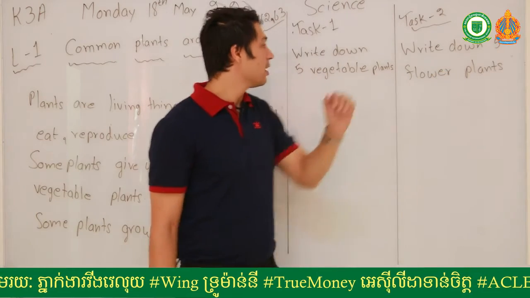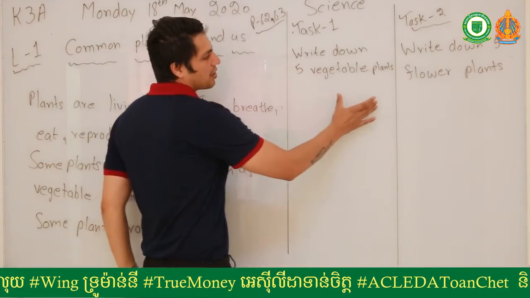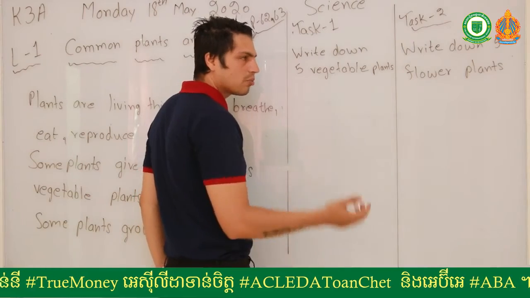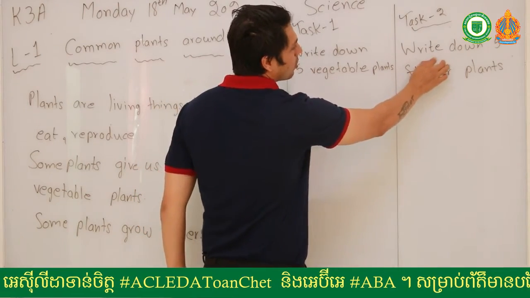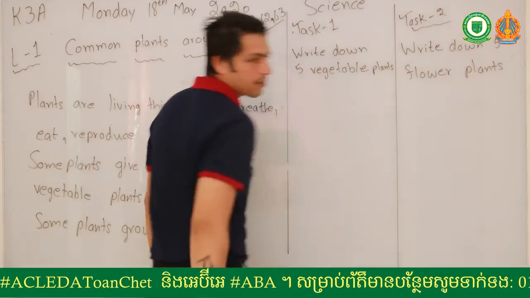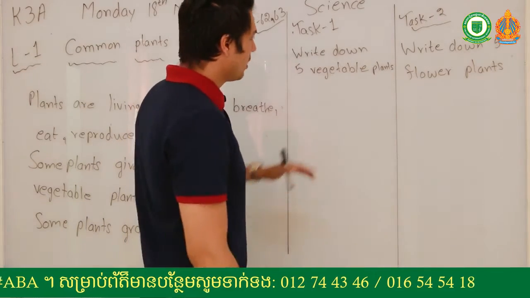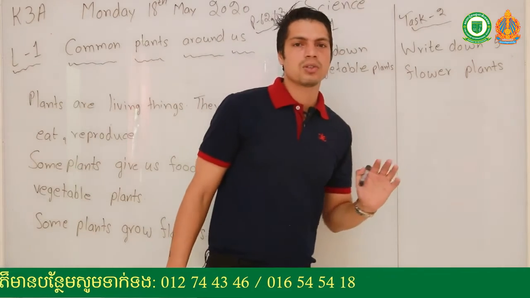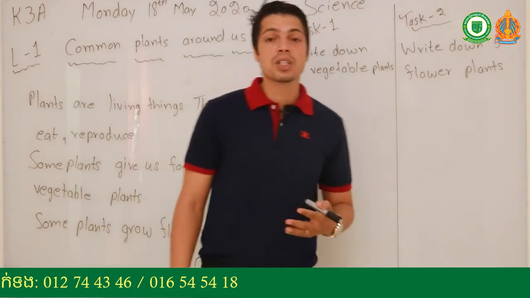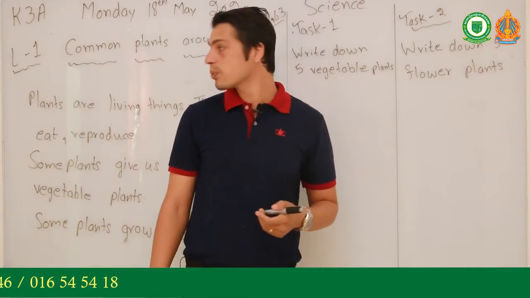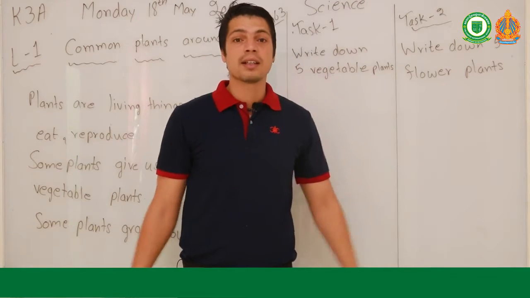Okay, so task 1, write down 5 vegetable plants, at least 5. You can write down more if you want. Task 2, write down 5 flower plants. So these are your 2 tasks to do. If you have any questions or any doubts, you can ask me. So I think this is it in the second video.